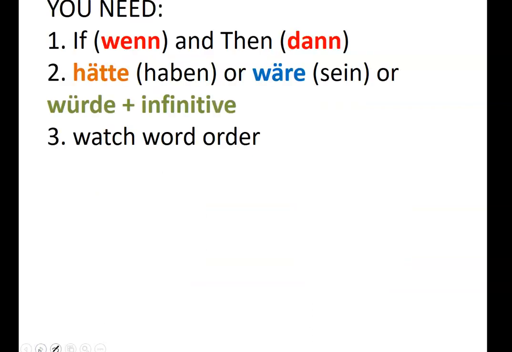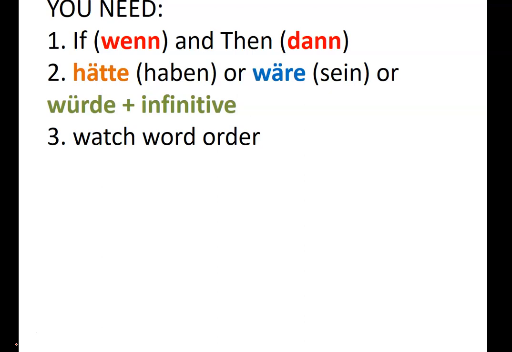So the things that you need for an if-then sentence in German in the present tense is you need the if, which is wenn. You need the then, which is dann. Sometimes it's assumed, it's sort of imaginary. For haben, the subjunctive form is hätte, so would have.